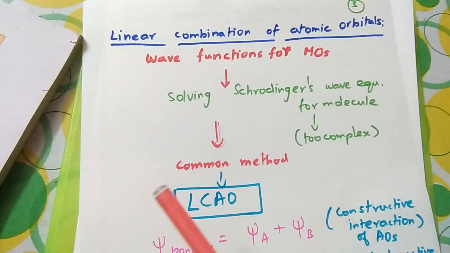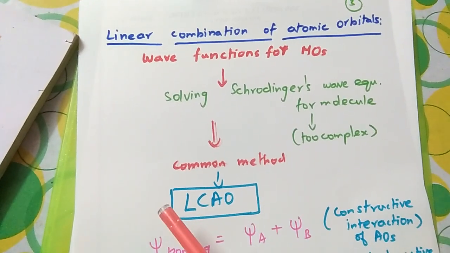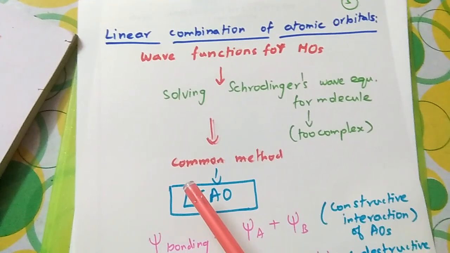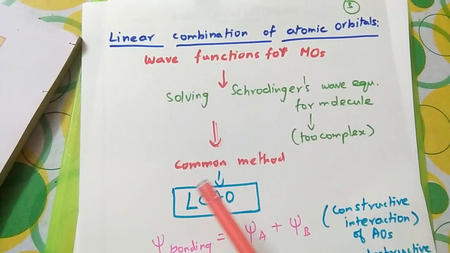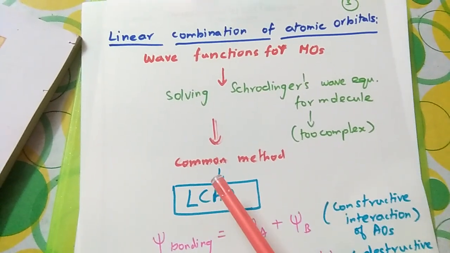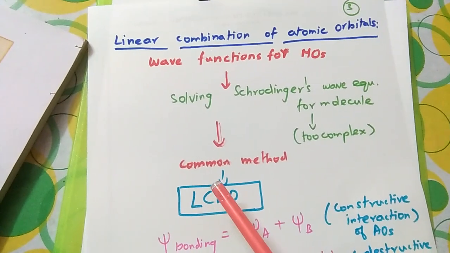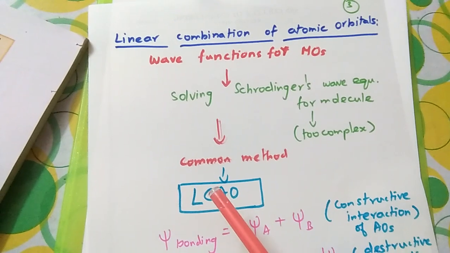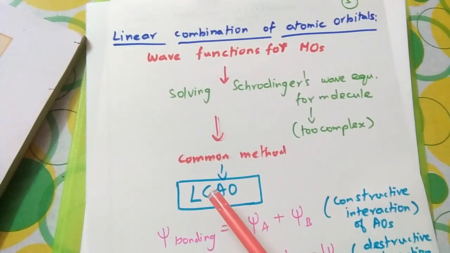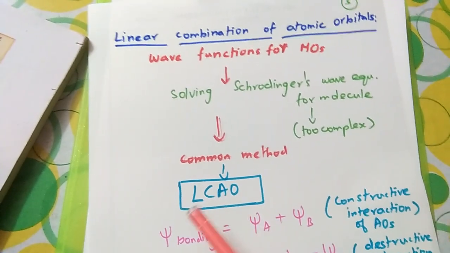That means electrons were once treated as only particles. Later, de Broglie proved that every particle in the universe can act as a wave, and its wavelength depends upon the mass of the particle. And he also derived an expression for wavelength, which is lambda is equal to h by mv. Lambda is the wavelength of the material particle which can act as a wave, h is Planck's constant, m is the mass of the particle, and v is velocity, which can also be applied for electrons.